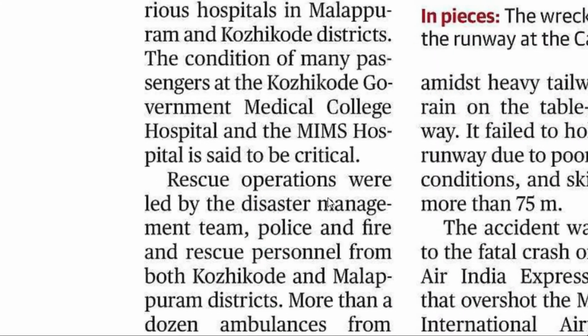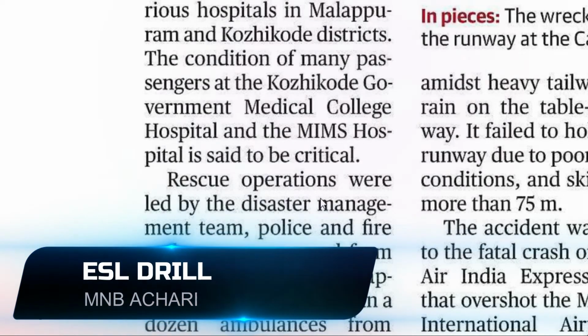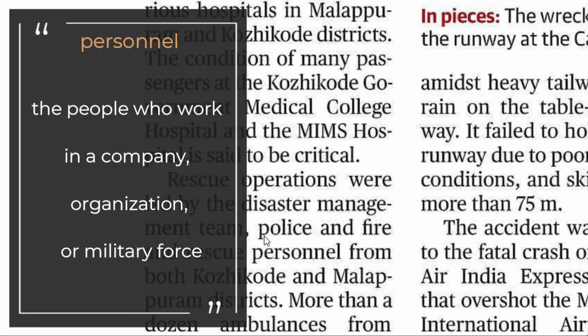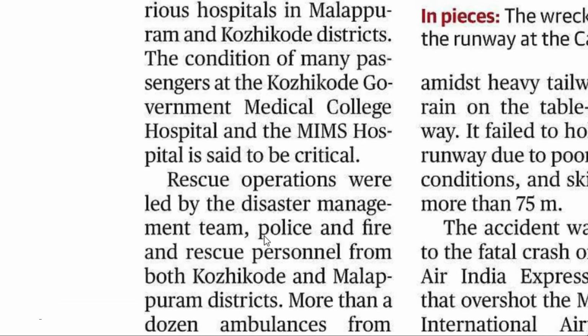Let's look at this. Rescue operations were led by the disaster management team, police and fire and rescue personnel from both Kozhikode and Malappuram districts. Rescue operations. So in order to save the people who were injured, the operations were led by the disaster management team, police and fire and rescue personnel. We discussed in earlier news articles, personnel is people who work in a particular department. And from both the areas, Kozhikode and Malappuram districts.